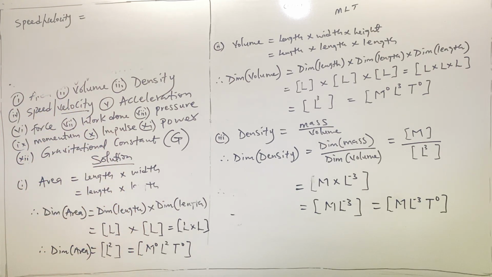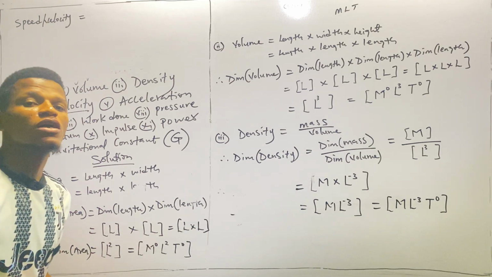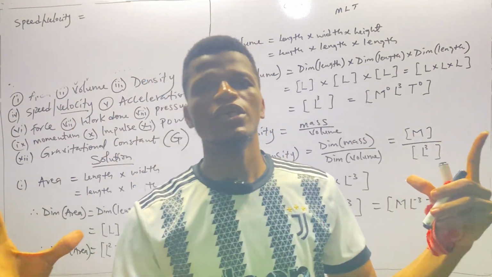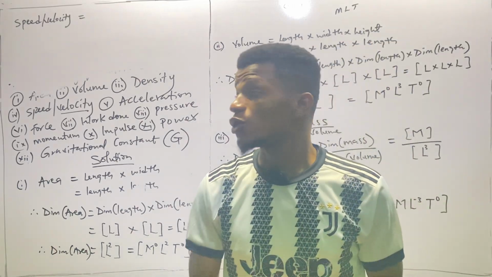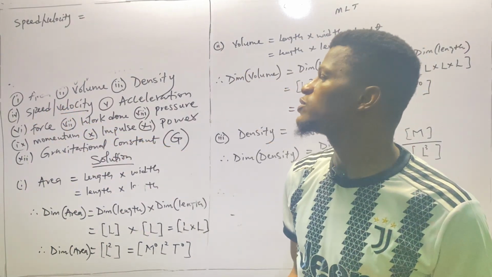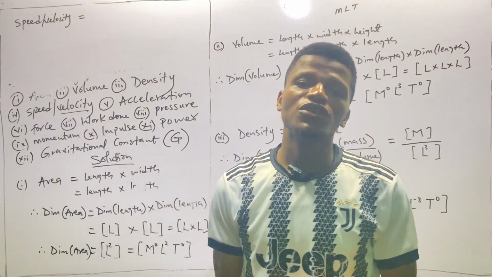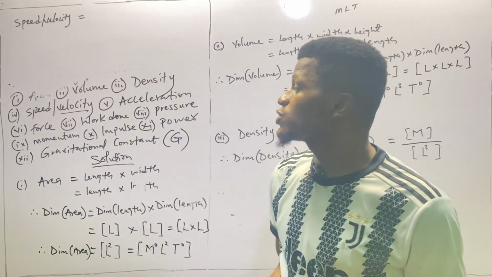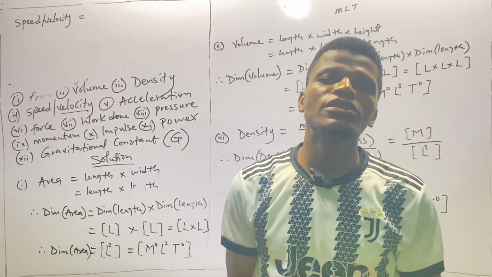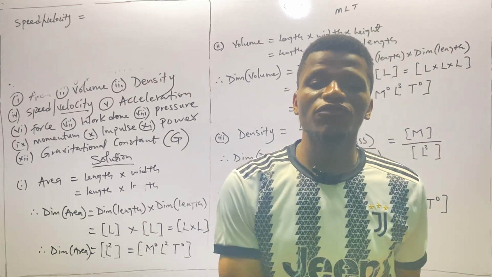So both of them have the same unit because both of them are defined as change in length with time. By definition, speed is the rate of change of distance with time, while velocity is the rate of change of displacement with time. Of course, distance and displacement are the same. It's just that displacement is a distance that travels in a particular direction.